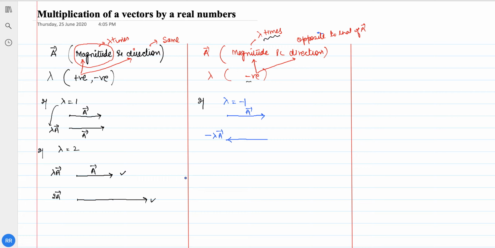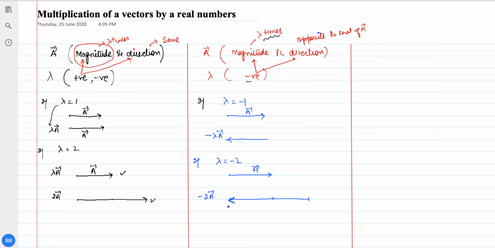Let's see another example. If lambda is equal to minus 2, what will happen then? This is your vector a, and if lambda is equal to minus 2, then minus 2 times the vector a will be represented by a vector whose length becomes double, but the direction is opposite to that of a. So this is the meaning of multiplication of a vector by a real number.